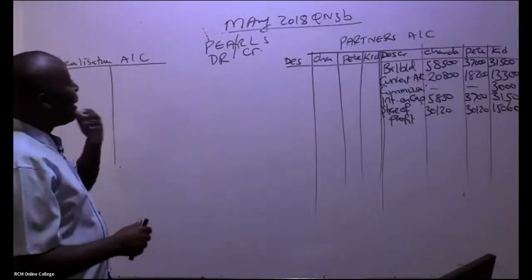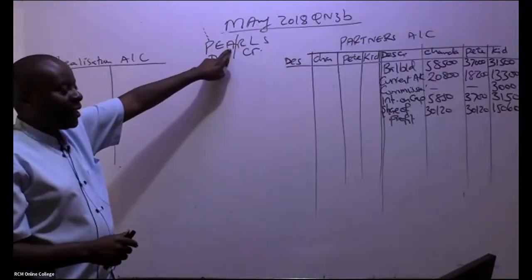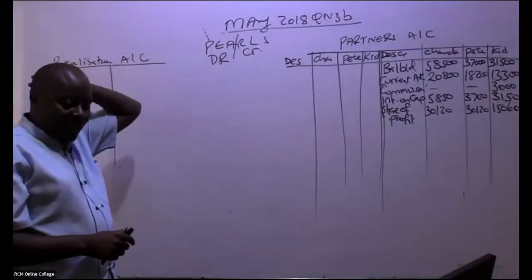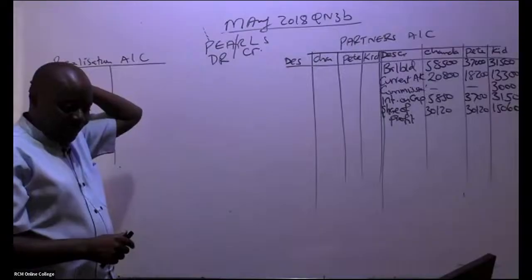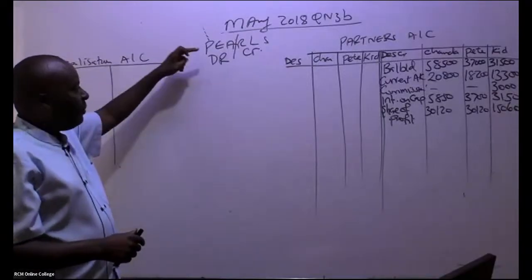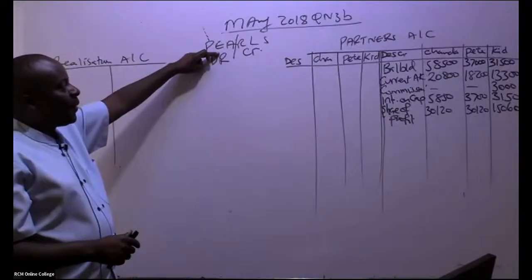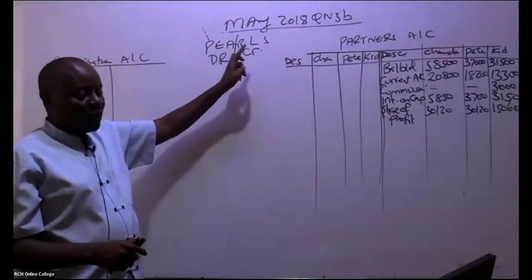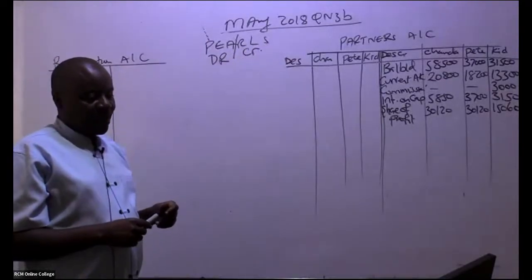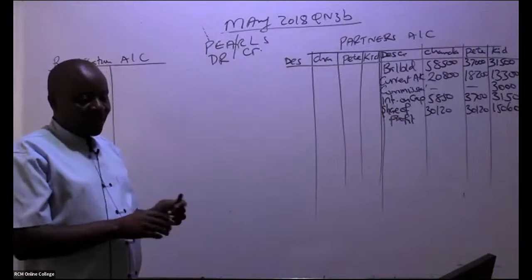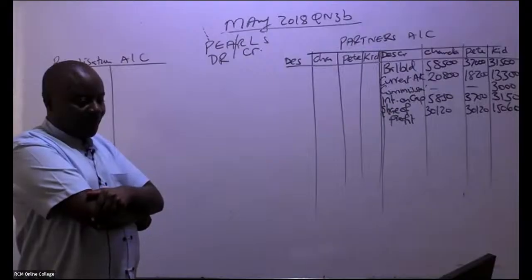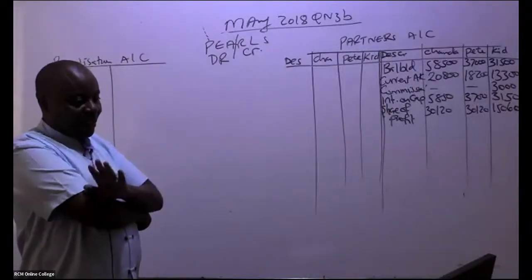PALS, remember PALS, it's purchases, expenses, assets. I hope you have written somewhere there. Purchases, expenses, and assets, we debit. And then we have here revenue, liabilities, and the share capital, you credit. Have you written that somewhere? Done. Thank you so much.